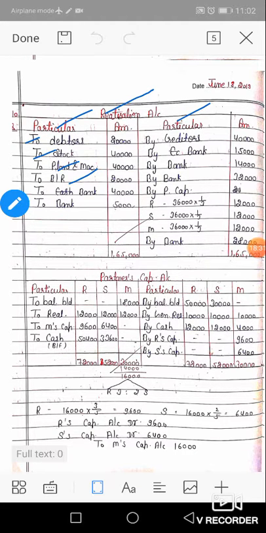There is only a single liability transferred to the realization account, creditors only. Then the entry is creditors account DR to realization, amount rupees 40,000. All assets and liabilities are transferred to the realization account, assets to the DR side and liabilities to the CR side. Okay, now come to the next information.